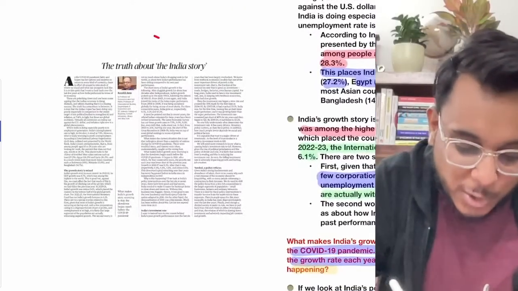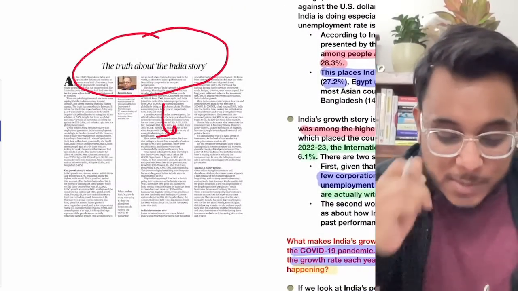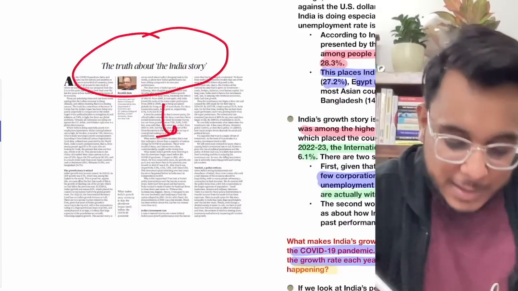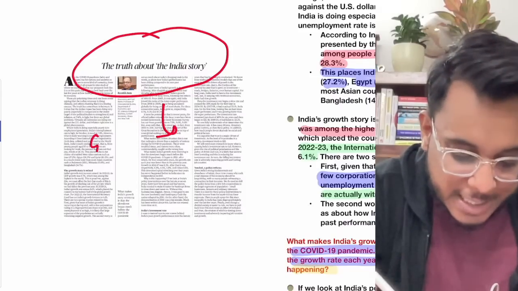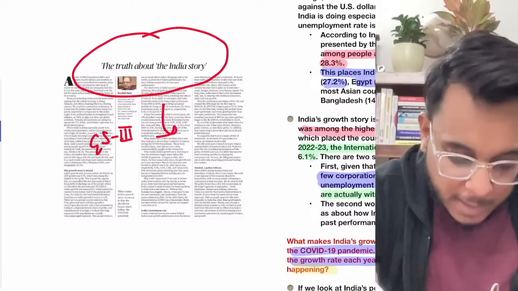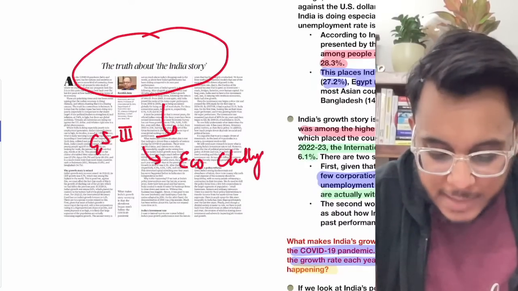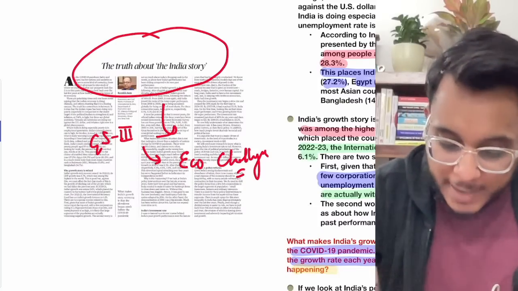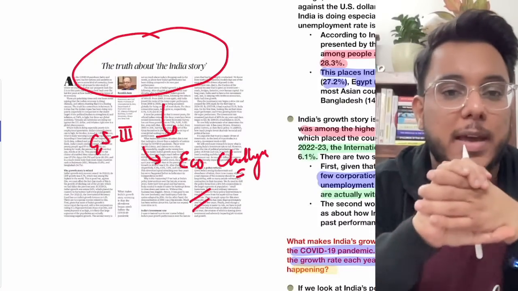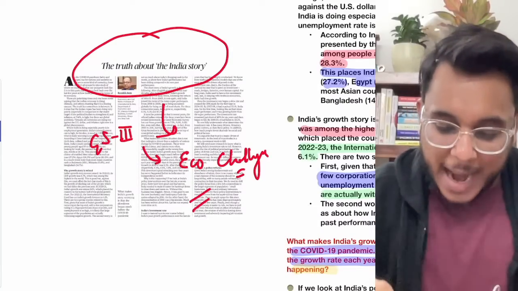The truth about the India story. Now, this particular article is talking about the situation, GS Paper 3. The article is talking about the economic challenges that India is facing. The article is giving a very good take, so let's go through these things.